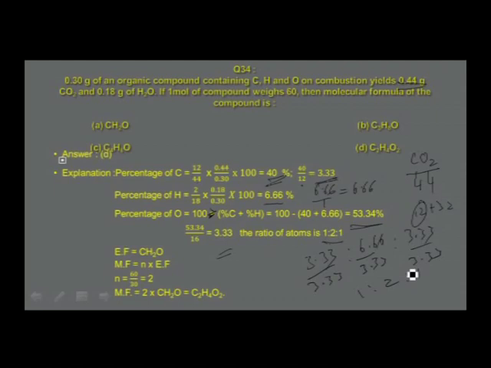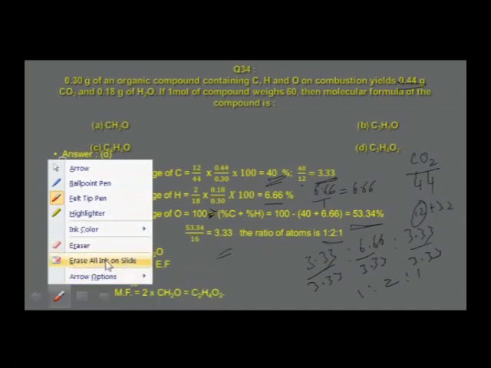Empirical formula mass for this CH2O is found to be 30. So n is equal to 60 by 30, which is equal to 2. So therefore, molecular formula is equal to 2 into empirical formula, that is 2 into CH2O, which is equal to C2H4O2. This is the correct answer for the given question, and that is found in option D.